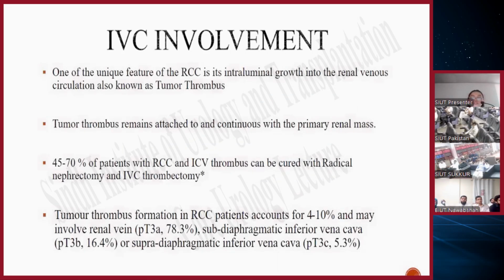The IVC involvement. One of the unique features of RCC is its intraluminal growth into the renal vein circulation, also known as the tumor thrombus. The tumor thrombus remains attached to and continuous with the primary renal mass. 45 to 70% of patients with RCC and IVC thrombus can be cured with radical nephrectomy and IVC thrombectomy. Tumor thrombus formation accounts for 4 to 10% of RCC patients and may involve the renal vein in 78.3%, subdiaphragmatic IVC 16.4%, or supradiaphragmatic IVC 5.3%.